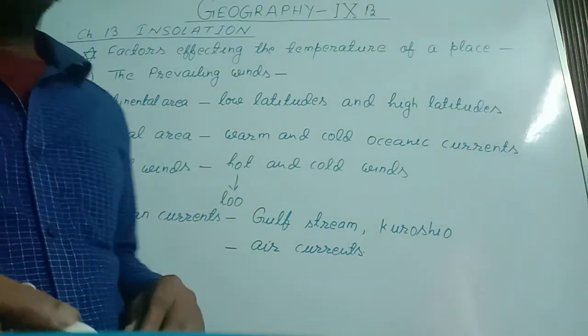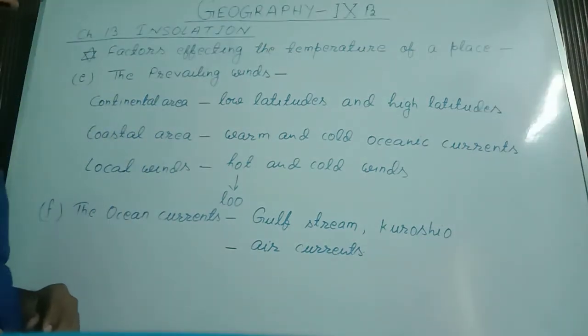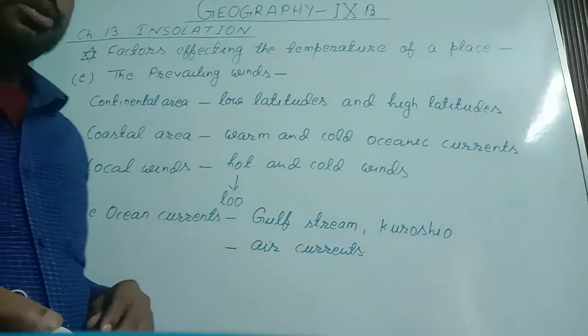In this way, we completed this chapter. The last topic was the factors affecting the temperature of a place. There were 6 factors that you saw.